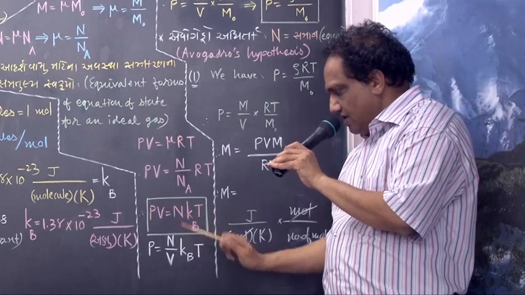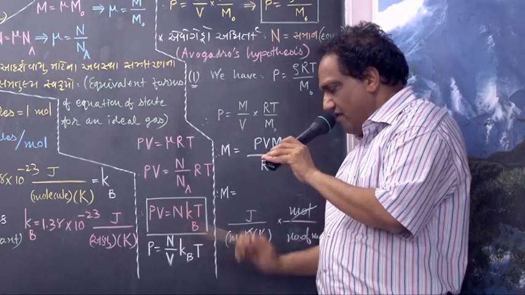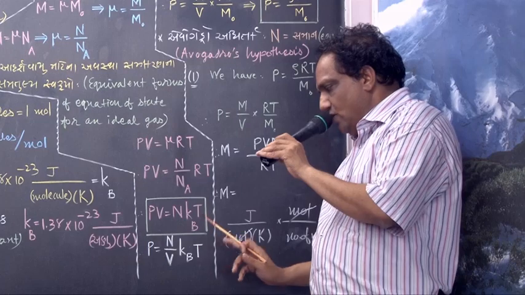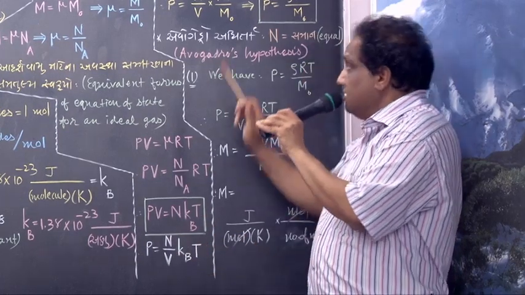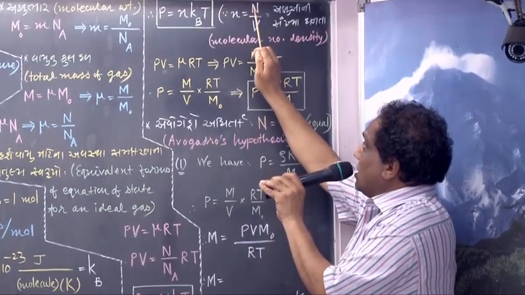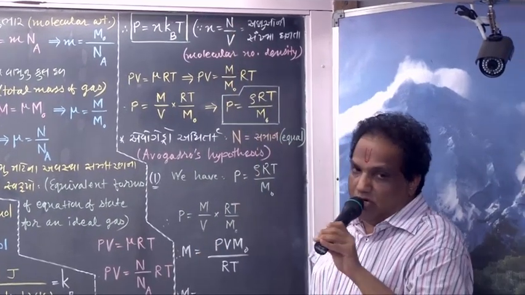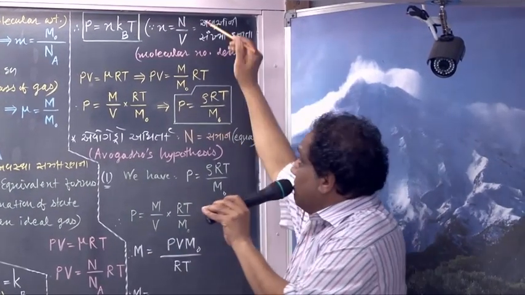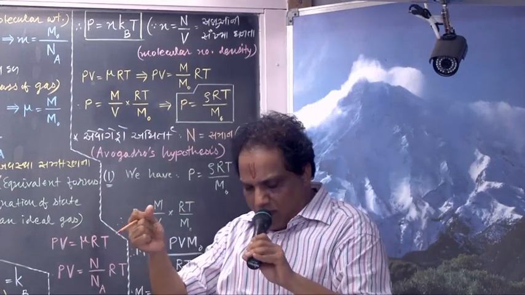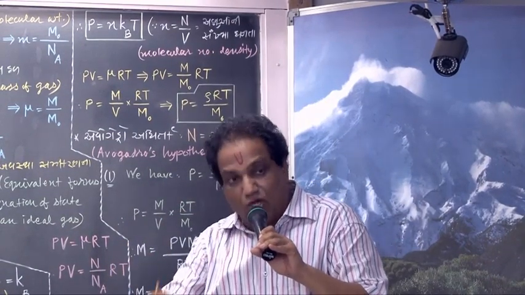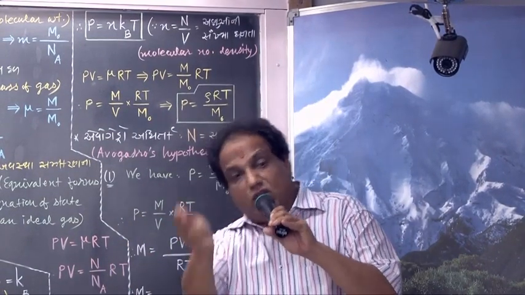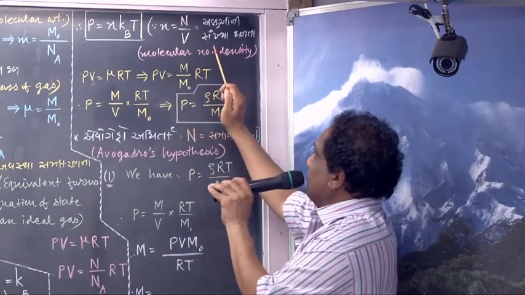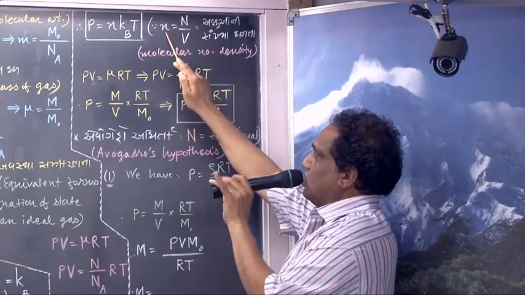Transfer this V in the denominator. So it is now N upon V, into Kb into T. What is this N upon V? Total number of molecules divided by total volume. So it is number of molecules per unit volume. It is called molecular number density. Molecular number density is shown by symbol small n.